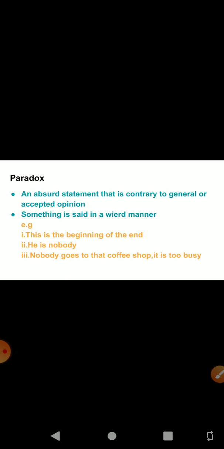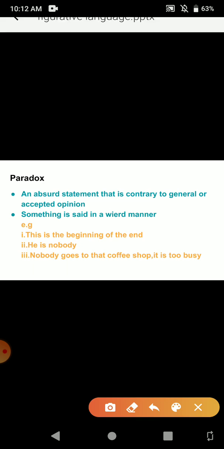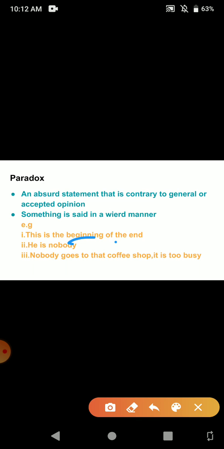For example, we say this is the beginning of the end. That means contradictory terms are being used here. Also, if you just read the first half of the sentence, this is the beginning, it conveys a different meaning, and then you say of the end, and it conveys another meaning. This is the beginning of the end. That means you are basically talking about the conclusion, and this is just the beginning of the conclusion.